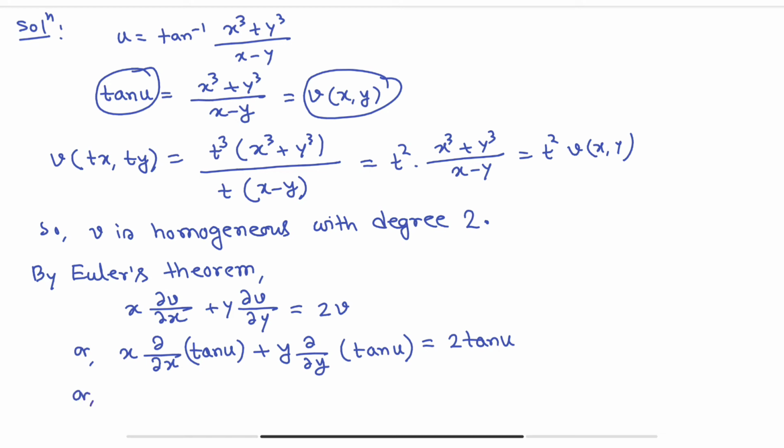Okay, if I derive tan u, we will get sec square u. So x sec square u del u del x plus y sec square u del u del y is equals to 2 tan u. Now divide by sec square u, so you will get